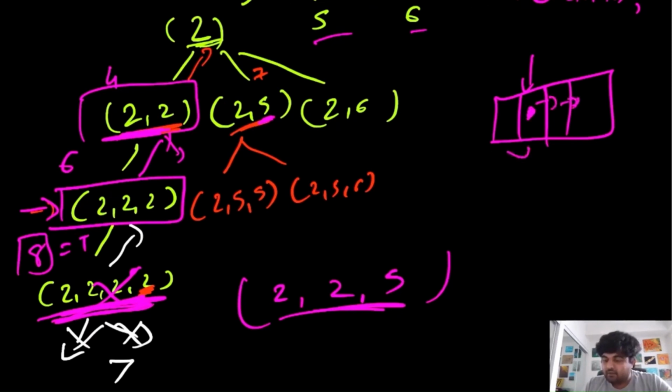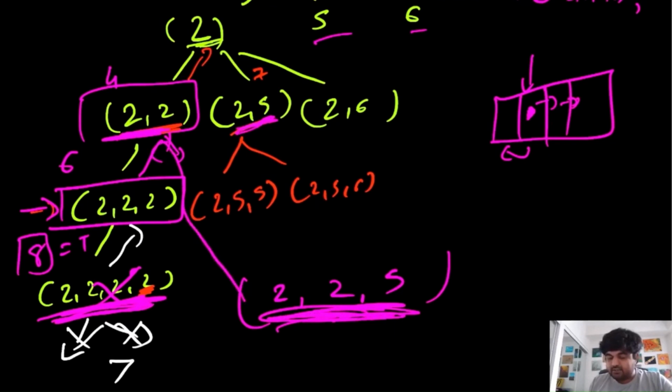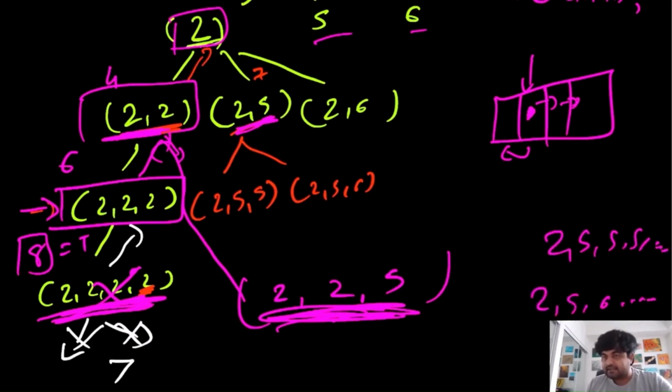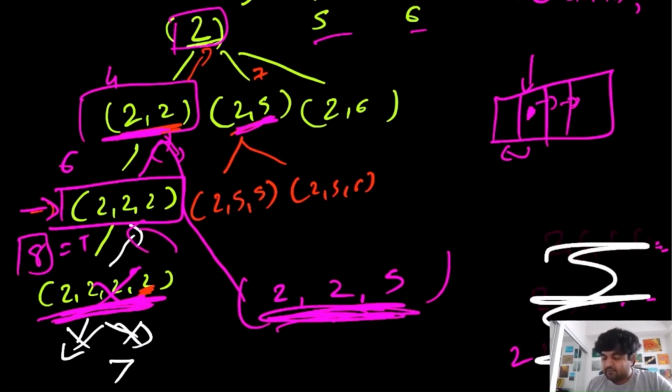We cannot go backwards because we have already exhausted those possibilities in an iteration before this, as I showed you earlier. We have already explored that over here, and this 2, 5 we are exploring at this position 2, which means that the only combinations we can make after this point are either 2, 5, 5, 5, something like that, or 2, 5, 6, 6, 6, something like this. But we can't make something like 2, 2, 2, 5 because we already checked that over here. And this is a very important property that we are going to use.